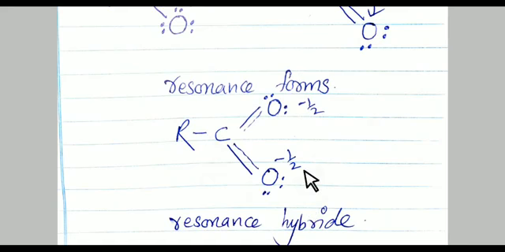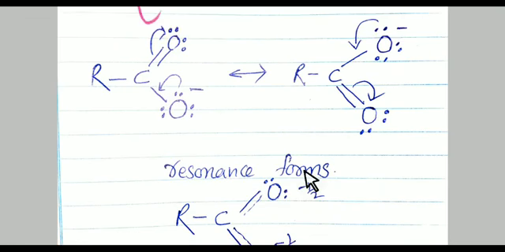But always remember, student, none of the structures will explain the complete property of the atom or molecule. None of them describes all the properties. Means a resonance structure does not describe all the properties of the compound.